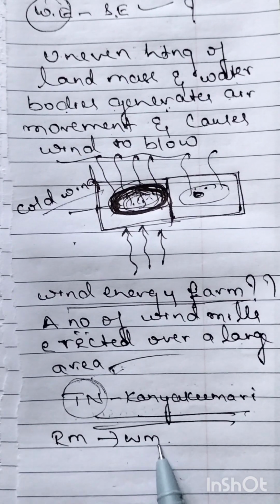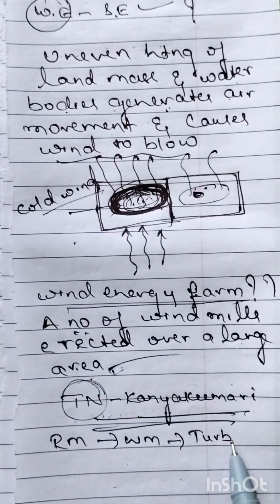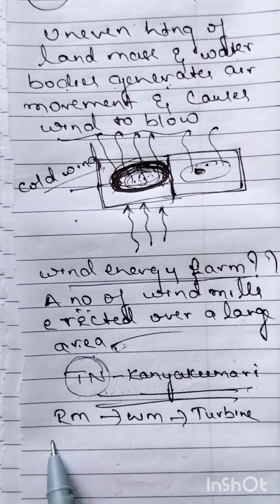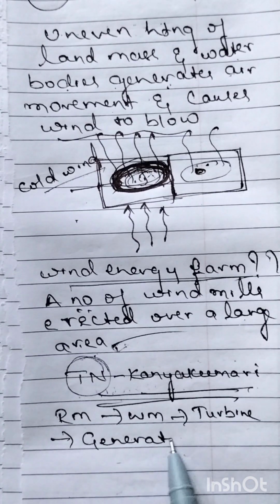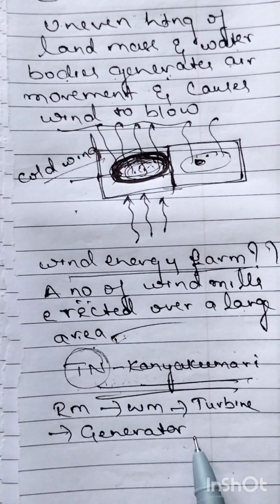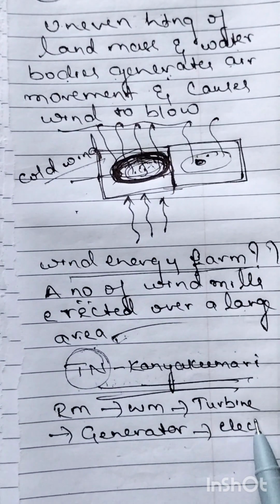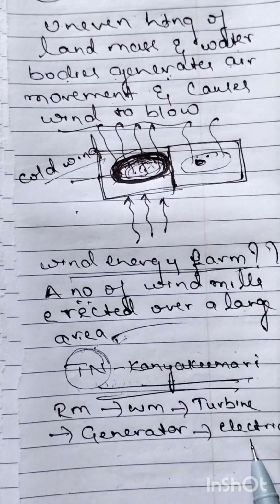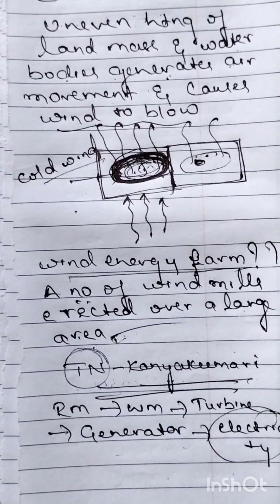So the rotatory motion of the windmill is made to rotate the turbine. As the turbine rotates, the turbine is connected to the generator. As the turbine rotates, the generator also rotates. As the generator rotates, it generates electricity. So like this, by using wind energy, we are getting electrical energy.